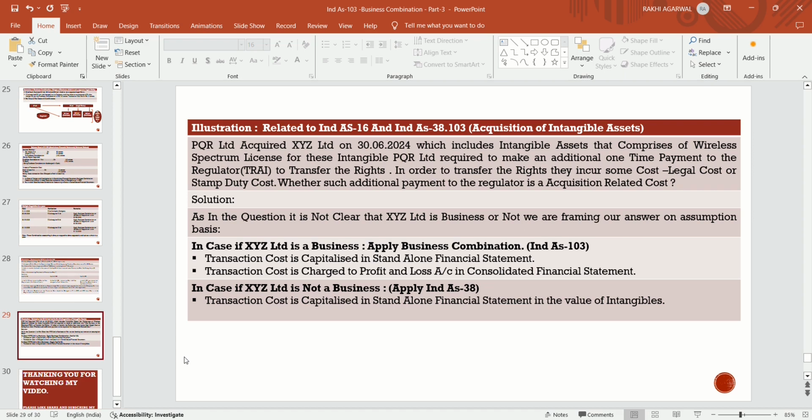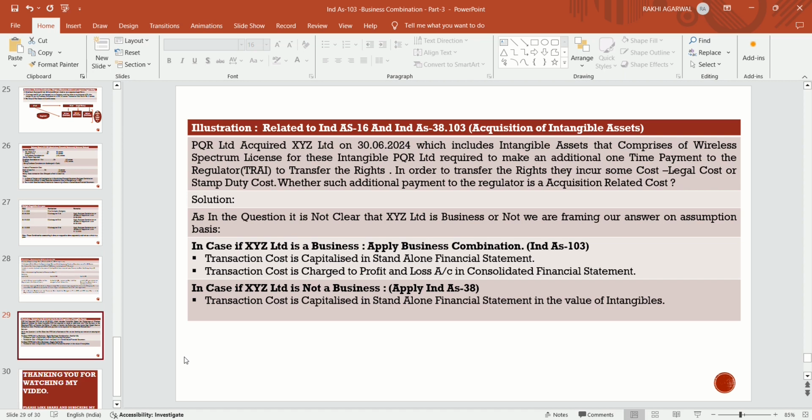Now, this example is related to transaction cost if they are paying while acquiring the asset of another entity, which is an intangible asset. So firstly, this is a case of asset acquisition. It is not a case of business combination. As in the question, it is not clear whether XYZ Limited itself is a business or not. We are framing our answer on an assumption basis. If we assume that XYZ Limited is a business, a separate legal entity, then in that case we will apply business combination Ind AS 103.